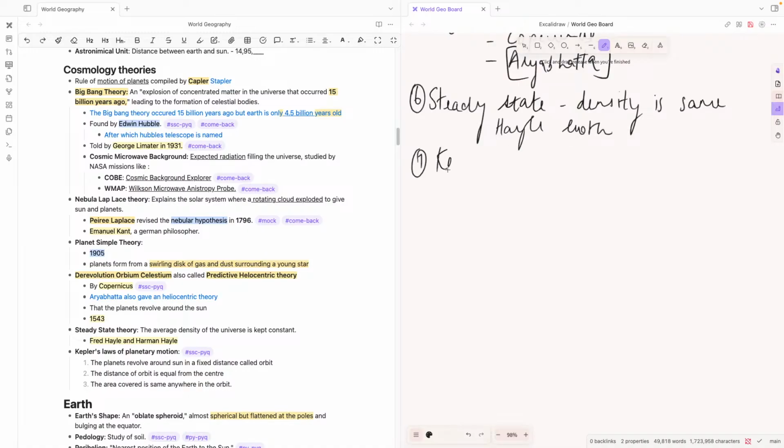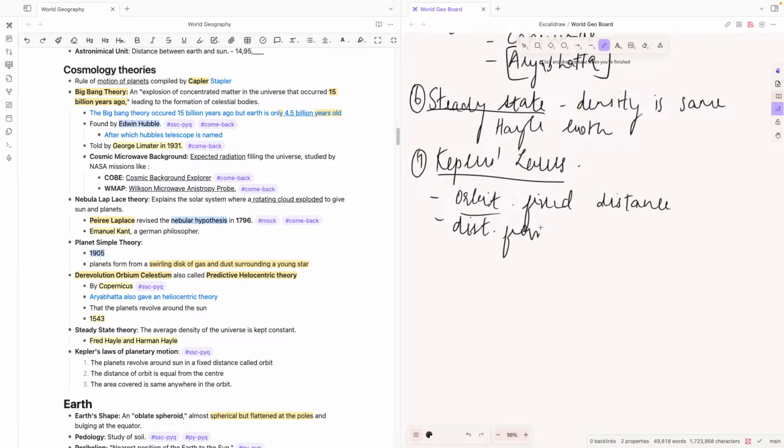And then the seventh is Kepler's laws of planetary motion. These are more laws about the rotation or revolution of the planets rather than theories about their evolution. Kepler's law says that every planet has an orbit which is at a fixed distance. We've already discussed this in the previous video, how every planet has a fixed distance around which it revolves. That fixed distance is called the orbit. Secondly, it is always equidistant from the center, right? At any point the orbit will be the same, and also the area covered will be the same. So this is Kepler's laws of planetary motion.